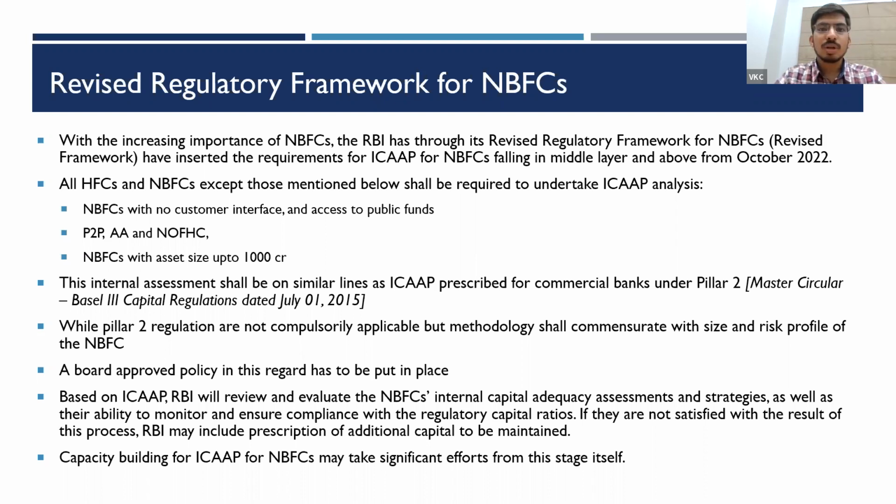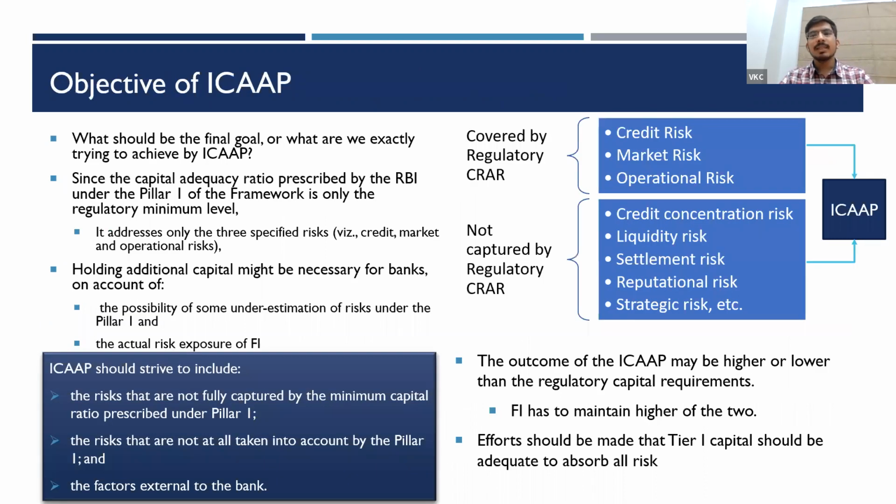Once I submit this document to RBI, RBI would review my operations and may come up with some prescriptions for me. That being said, now we take one step ahead on the objectives of ICAAP. The ground objective is clear: I need to have capital that is adequate. But why? Because I need to absorb losses. There can be multiple losses faced due to my operations. To absorb those, I require capital.